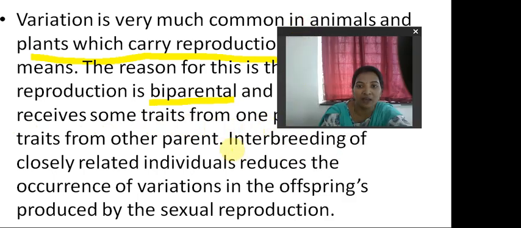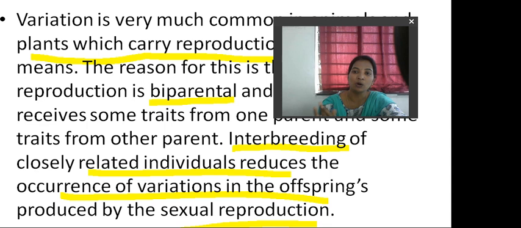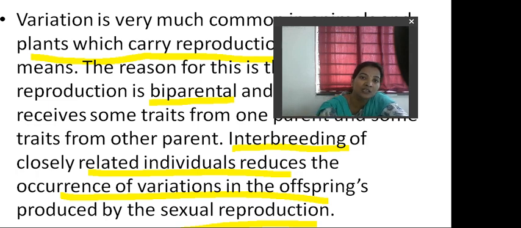Interbreeding of closely related individuals reduces the occurrence of variations in the offspring produced by sexual reproduction. Like this, with biparental reproduction, when both male and female organisms combine, they give rise to new organisms, and new variations appear, which lead to more adaptations, and they are able to survive in the environment very easily through sexual reproduction.